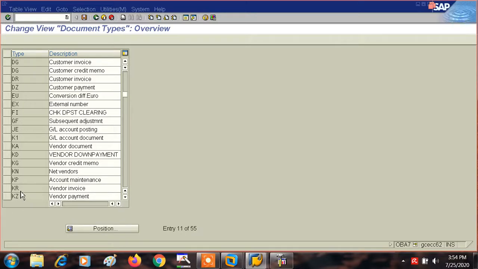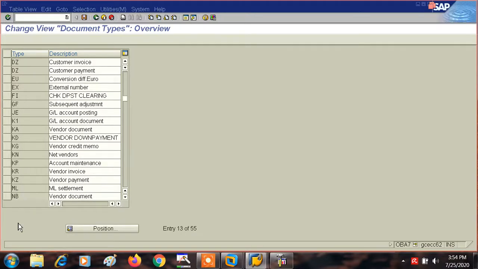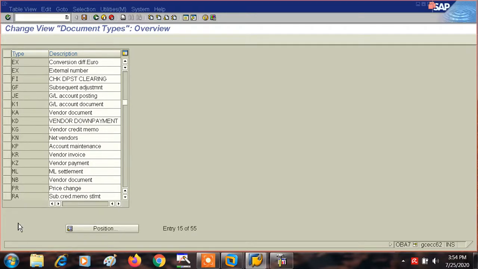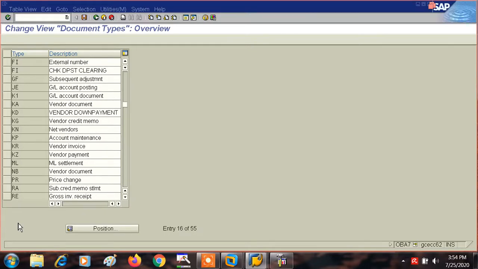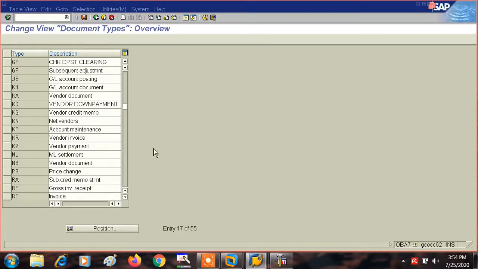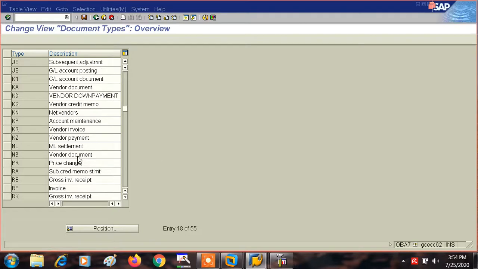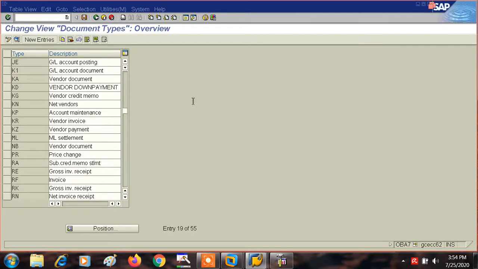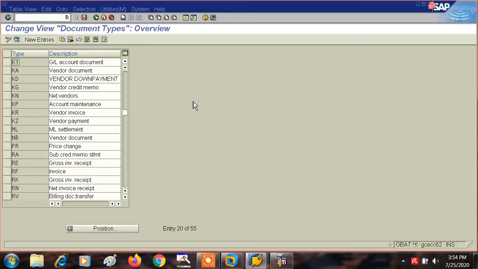So see, KR is the, okay, let it first go like this, otherwise it will create problem. I think it has stopped. So KR, see, KR vendor invoice. See, I have informed you guys a short while back, KR is for vendor invoice. Okay, let's go to this vendor invoice.